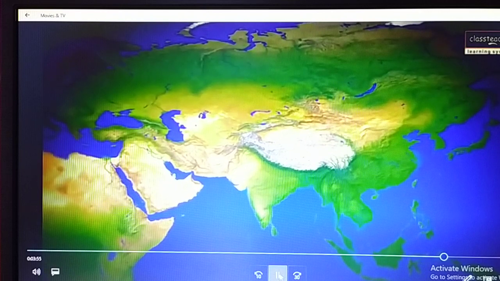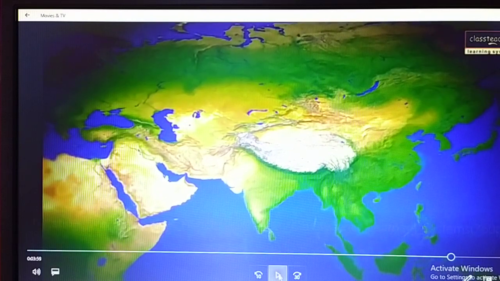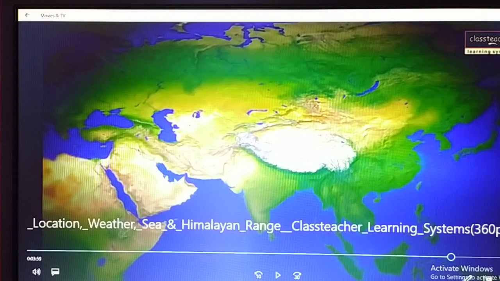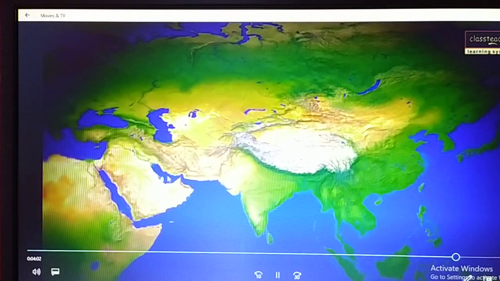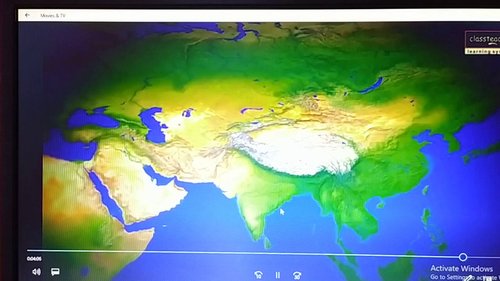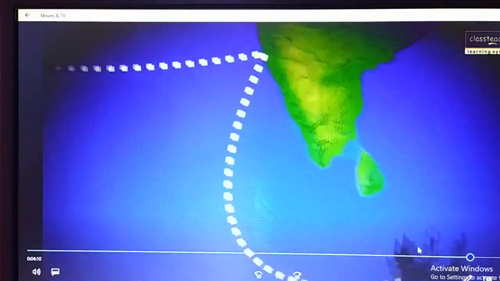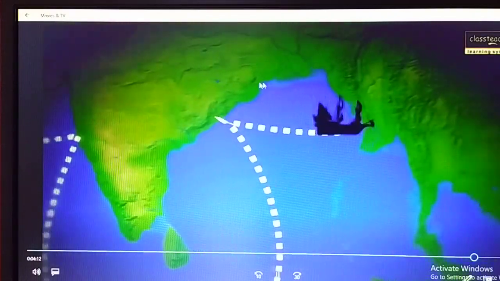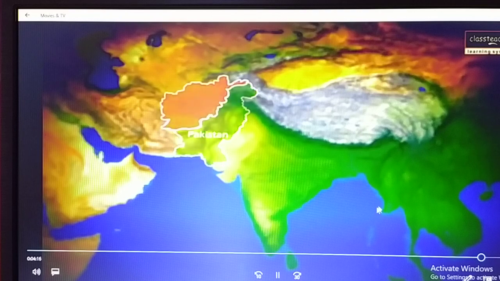Since ancient times India has had trade relations with foreign countries. Today also we import oil from Arab countries from this route only, that is the sea route we can say. So the ships move to India, and obviously that will be spread to other parts of India. So this is the route through which Indian ships used to move, and some of the goods which are in excess in India are supplied to other countries.